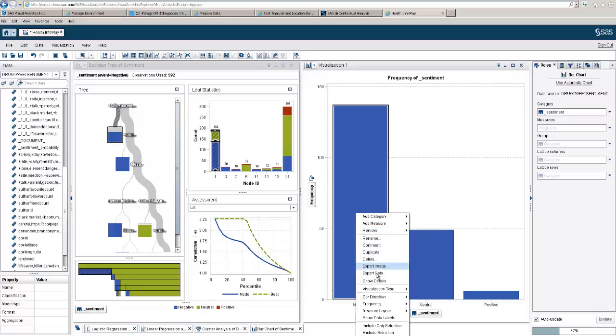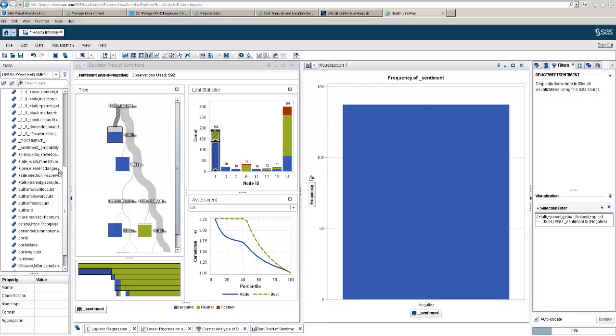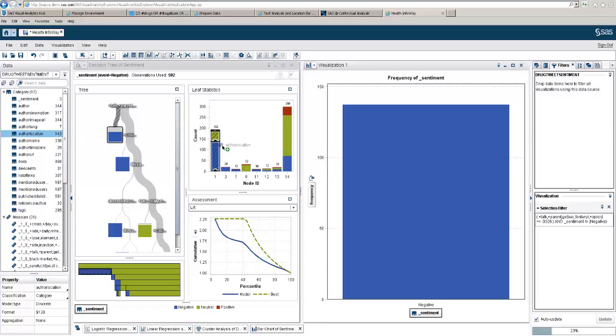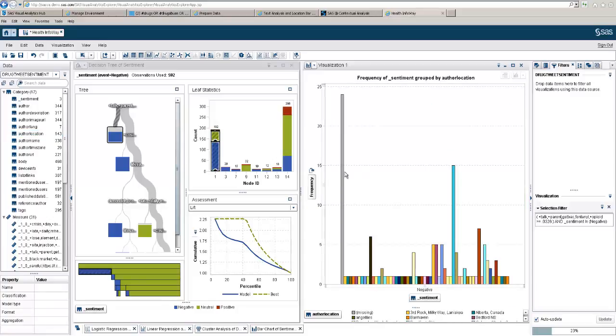And we just want to focus on this one. So we're going to include only this selection. And then you'd want to add here your author location, and you want to group that. So that's how quickly you could actually come to that final answer.